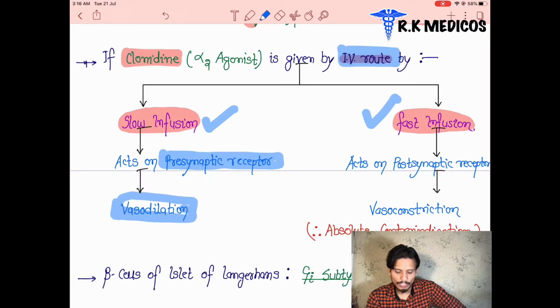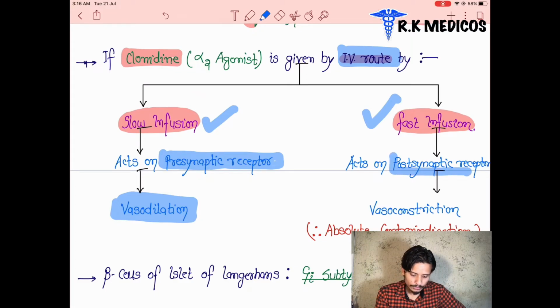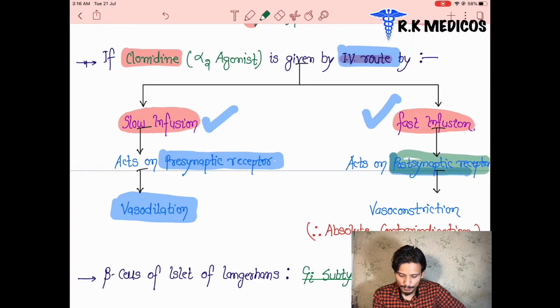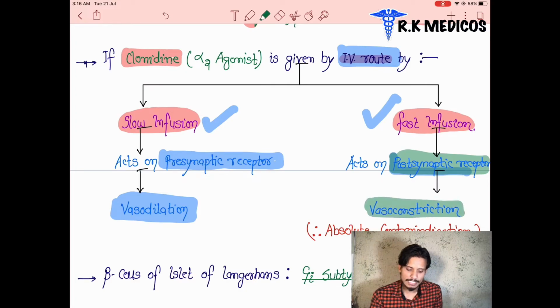They are not going to contract here. But with the fast infusion of clonidine, it leads to the binding of this neurotransmitter, norepinephrine, on the postsynaptic nerve terminal. Postsynaptic means on the organ side, and it leads to contraction, that is vasoconstriction. But we have to memorize it by heart. Clonidine, we are